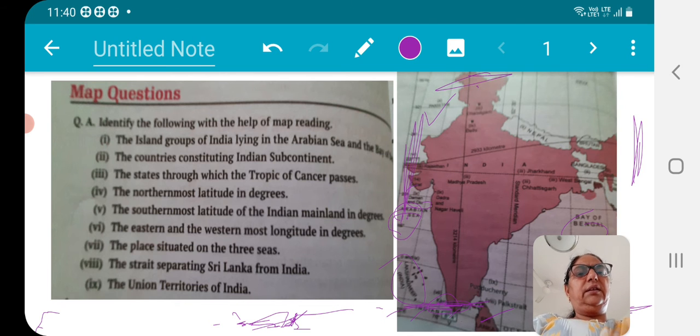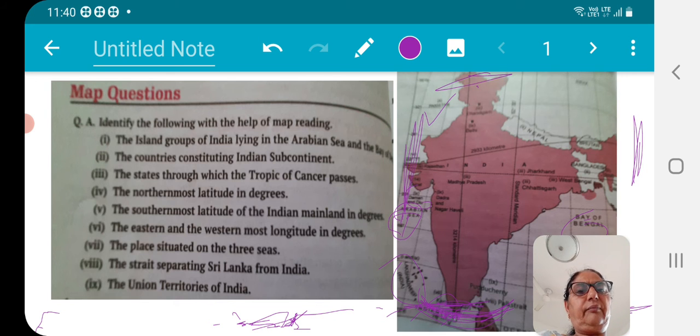Then 7th, the place situated on 3 seas, that is also in the southern part, that is Kanyakumari. If we talk about 3 seas, on the one side it is the Bay of Bengal, on the other side there is the Arabian Sea, and overall down the southern side there is the Indian Ocean. So the place at the point of 3 seas is Kanyakumari, the southernmost tip.